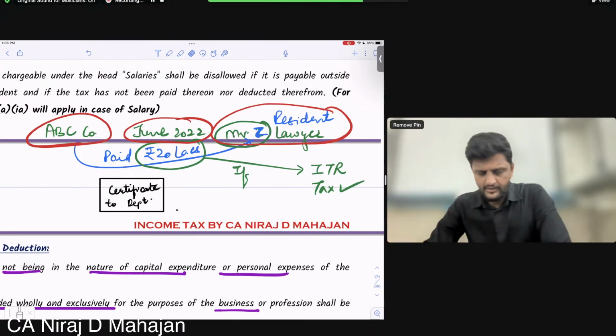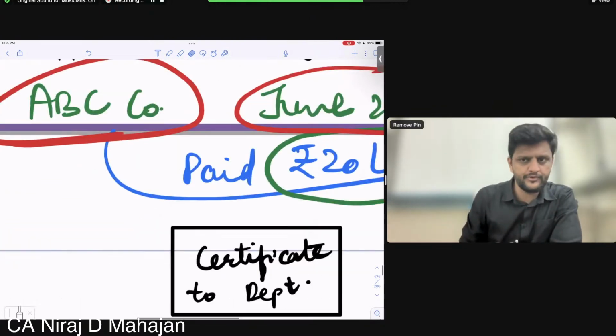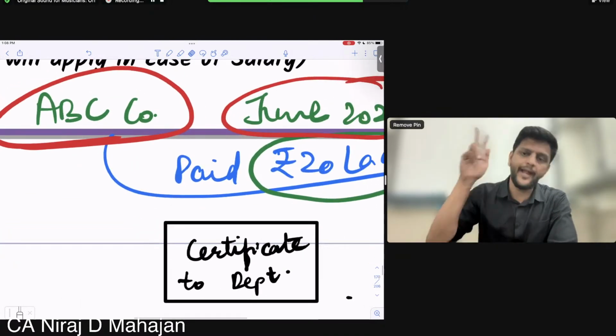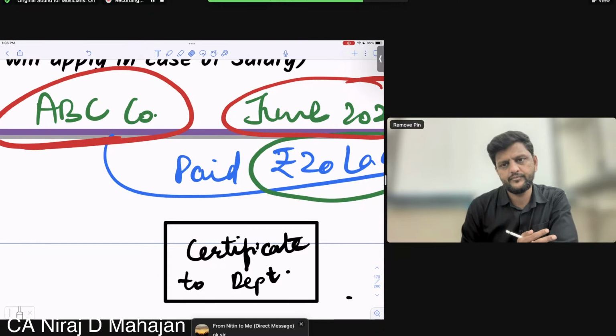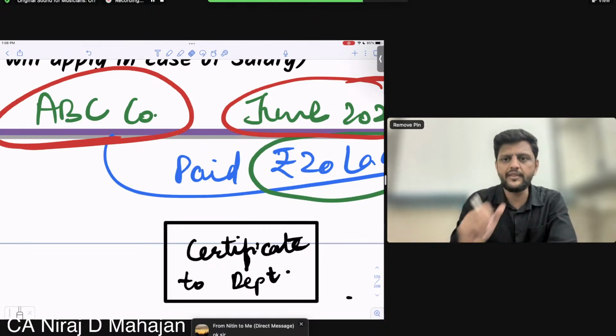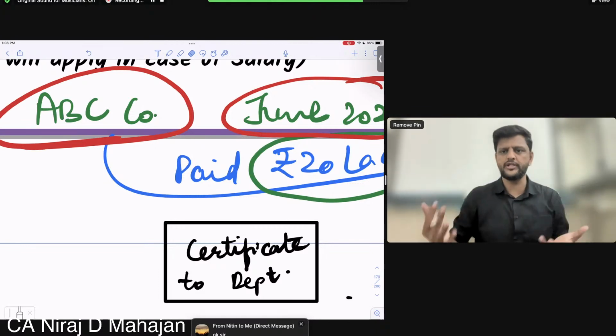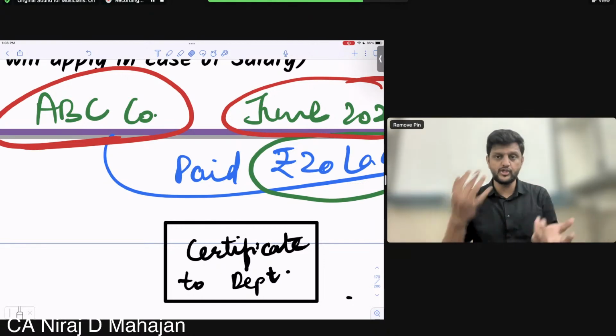In that case, it will be deemed or assumed that ABC deducted and paid TDS. Basically, there should be no penalty proceedings, no non-compliance proceedings, no harassment of ABC. For that, we have to assume that ABC deducted and paid. The only question is, when did it deduct or pay? Practically, it has not done the deduction or the payment, but you have to assume that.